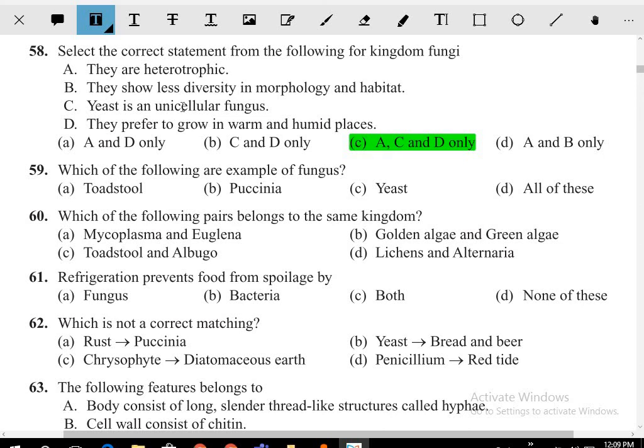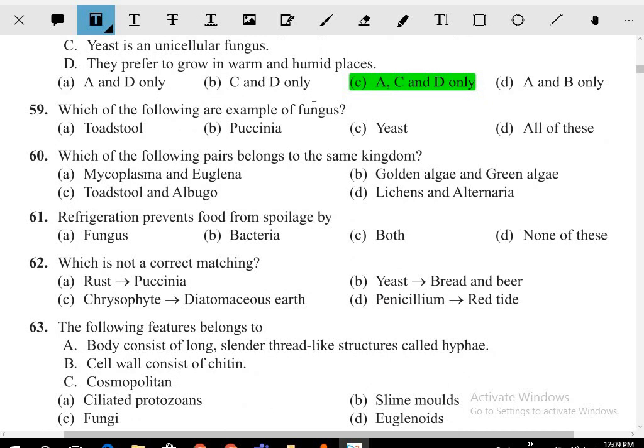Next one: which of the following are the examples of fungus? Which are the examples of fungus? Toadstools, Puccinia, yeast, and this. So toadstools, all of this.